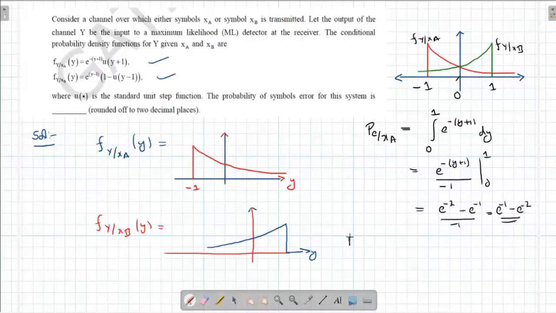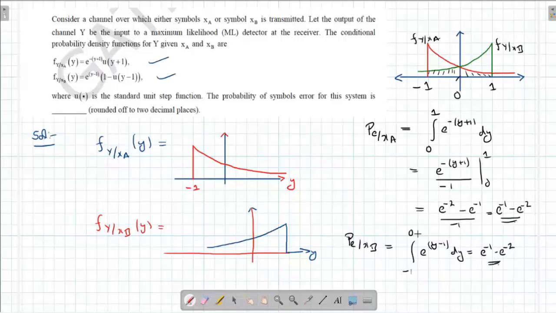Similarly, probability of error when xb is transmitted, this portion. So this is what will decide that. This is what will decide for this. So this is going to be minus 1 to 0, right? And this loop of this e to the power y minus. This also, when we solve this, we get this as e to the power minus 1, e to the power minus 2.